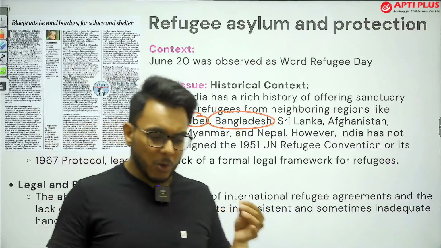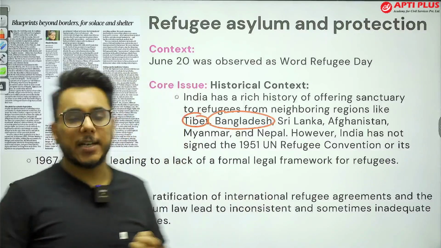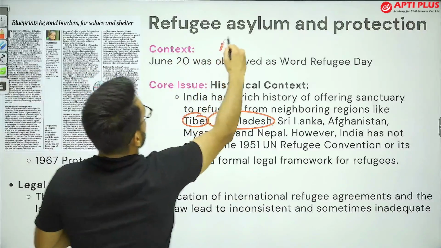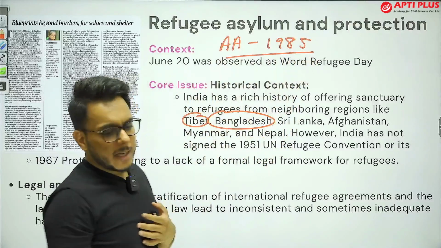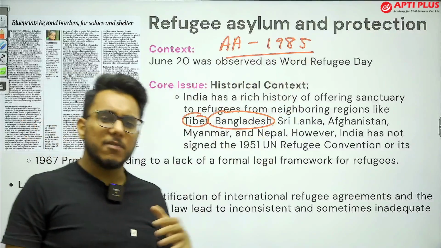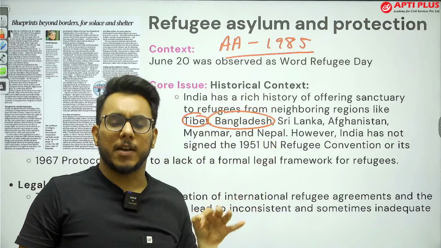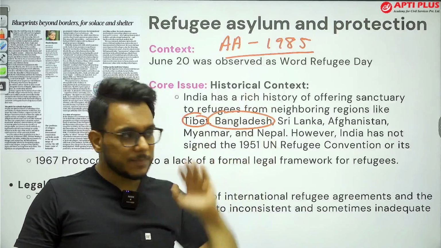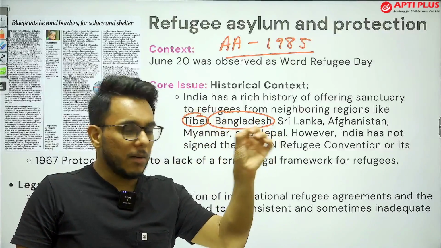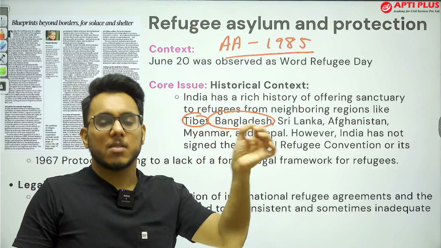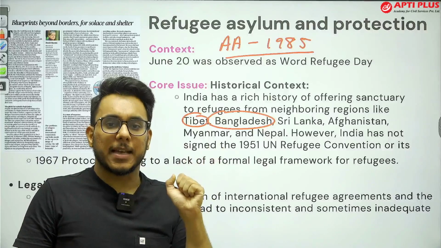Now, if you guys know, there is the Assam Accord of 1985. Now, what is this Assam Accord of 1985? It recognizes that the refugees that have come from Bangladesh till 1971 will be given the citizenship of India. Sorry, refugees who came between 1966 to 71 will be given the citizenship. Fine. Okay, this is something that has been provided.